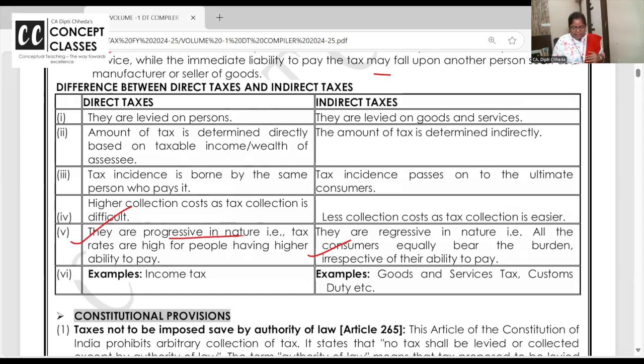Now all the features are simple, but this one is asked. Direct taxes are progressive in nature. If you are earning above 50 lakhs income, you pay extra tax in the form of surcharge. If your income is above 5 crores, on tax you pay 37% surcharge. So higher the income, higher the tax. Indirect taxes are regressive in nature. This is a digital marker pen, I purchased it for 5,000 rupees. Whether I buy it or XYZ buys it, GST is 18%, the same. So consumer taxes, indirect taxes are all equal in nature, whereas direct taxes are progressive.